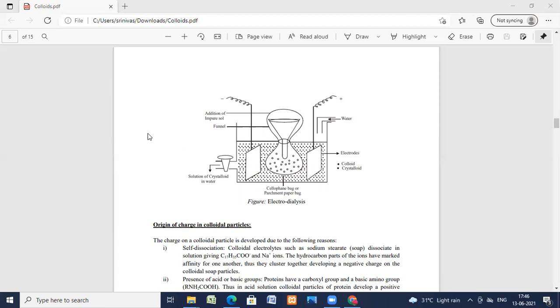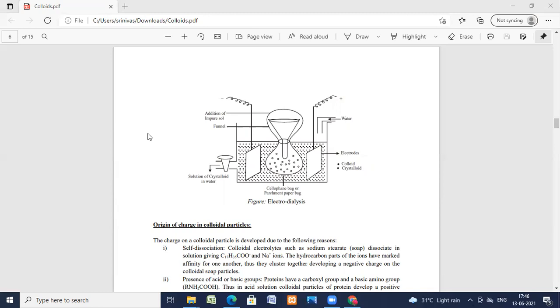Now coming to the ultrafiltration. Ultrafiltration: salt particles directly pass through ordinary filter paper because their pores are larger than the size of the salt particles, which are less than 200 millimicrons. Salt particles directly pass through ordinary filter paper because the pores are large, more than 1 to 1000 microns, compared to the size of the particles.